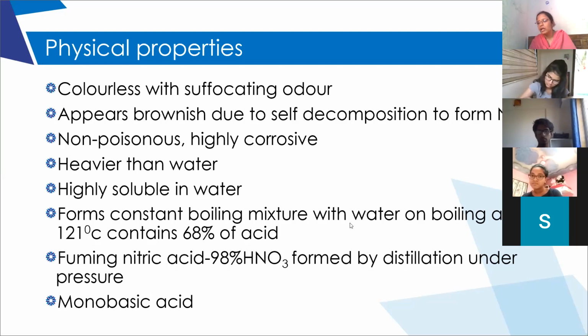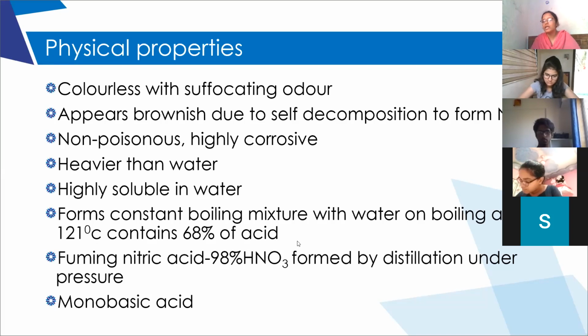Did you understand? When we start boiling the water and nitric acid mixture, when the temperature reaches 121 degrees Celsius, both in the ratio of 68% acid and 32% water will start evaporating together. That mixture is called a constant boiling mixture.